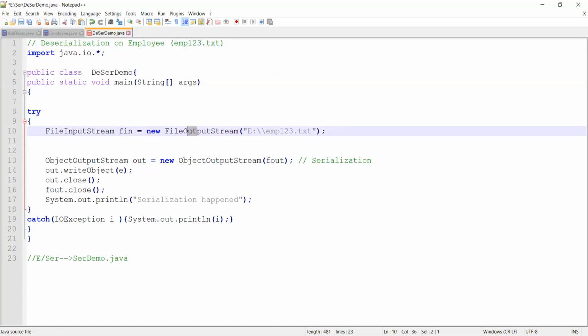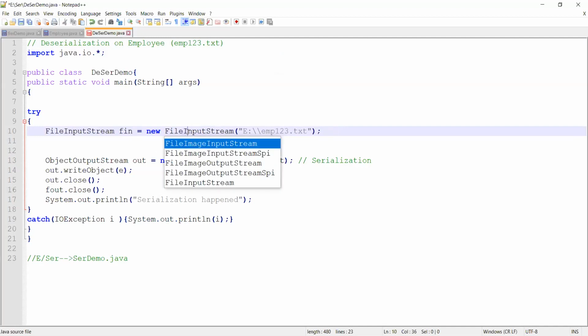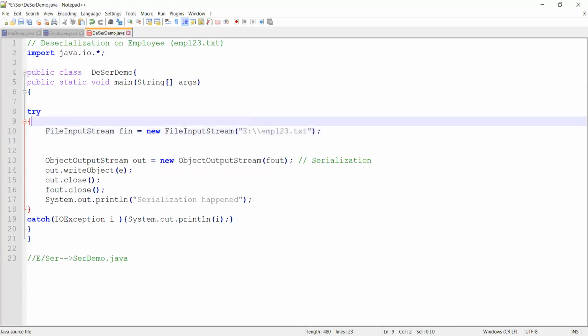So I'll just do a few changes over here. I created a file input stream FN, so that I already have EMP123. I need not create it. I already have it over there. I am going to read from that particular file.